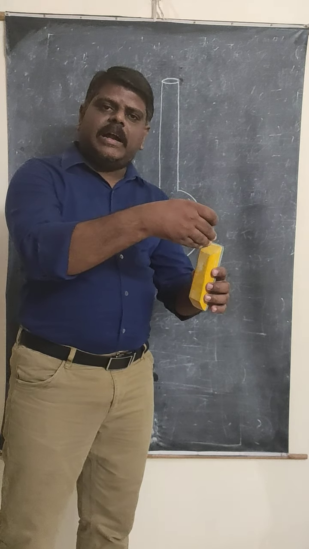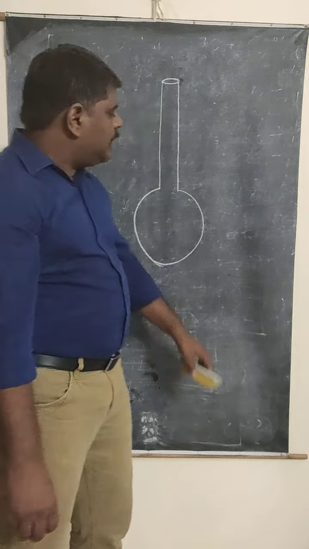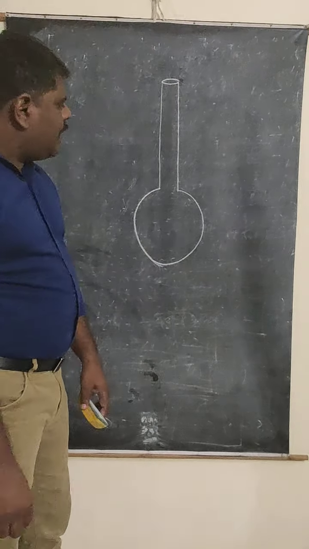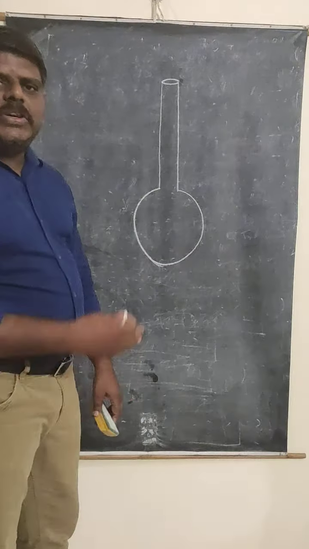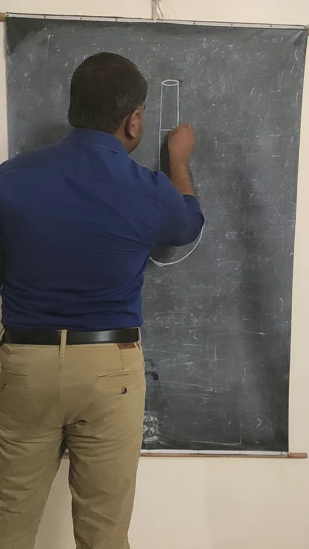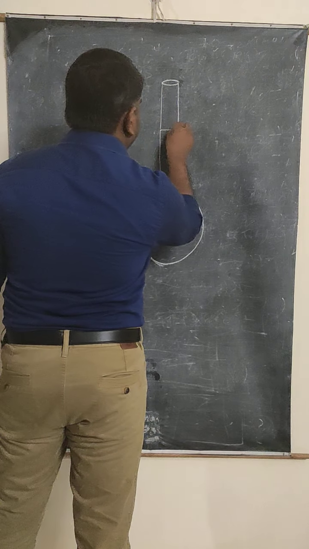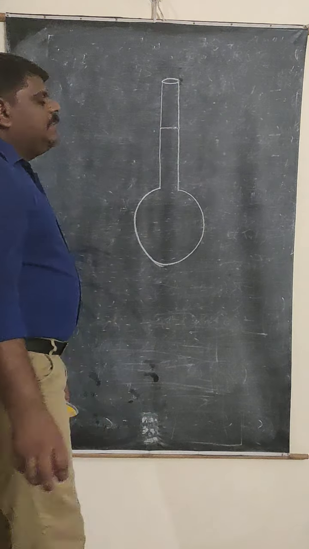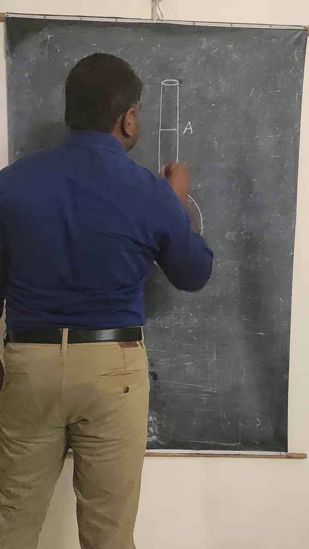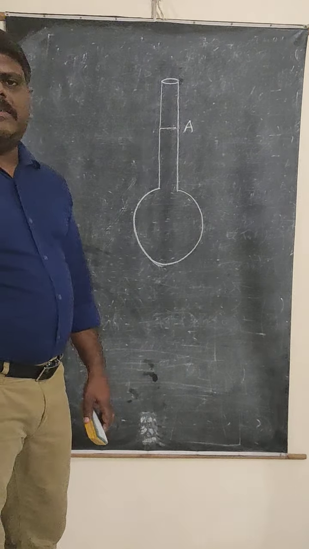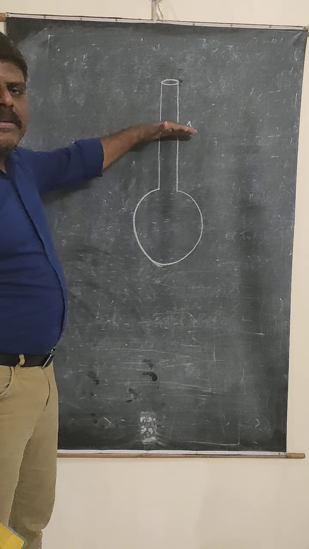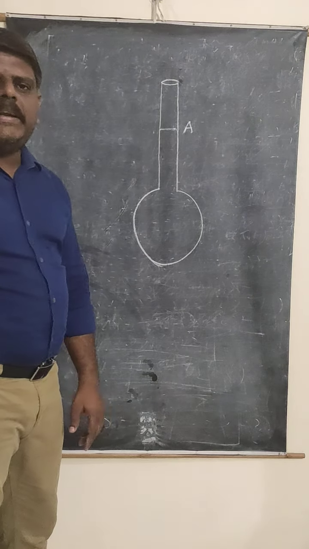Definitely we take it in a container, or a bowl. So this is a flask I am taking to heat a liquid. After that, we fill in the liquid whose coefficient of expansion we want to find out. Let us say I fill the liquid up to this level, and this level is represented by A. So first I fill the liquid up to the level A.